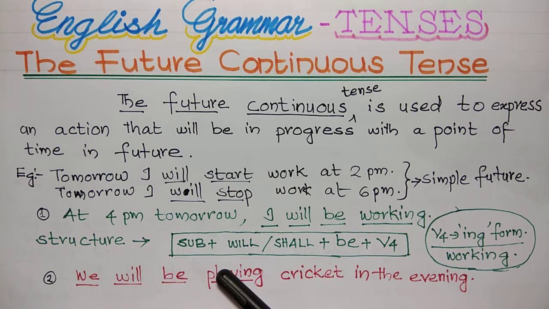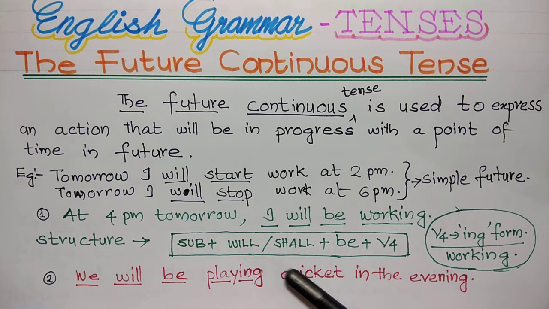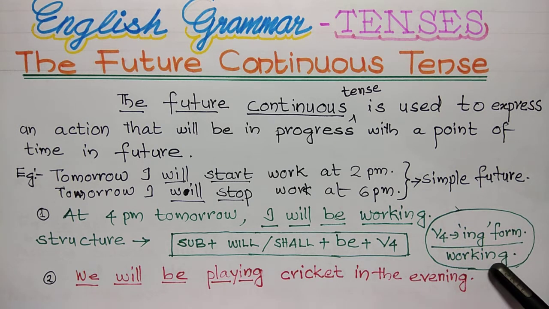Its structure is subject plus will or shall plus be plus V4 form of the verb. We have discussed the usage of will and shall in the previous lesson, in the session of simple future tense. If you have not watched, watch it. Here V4 is the ing form. For work, the ing form is working.